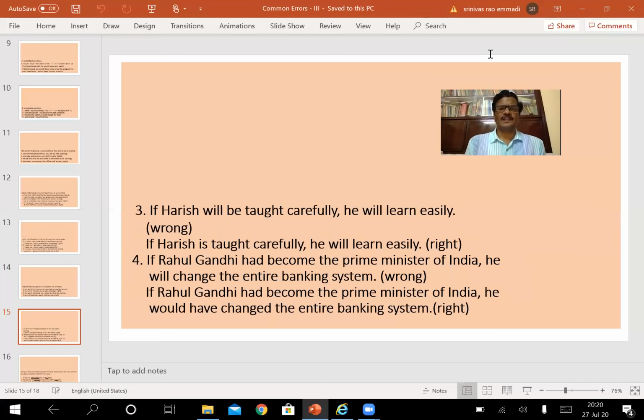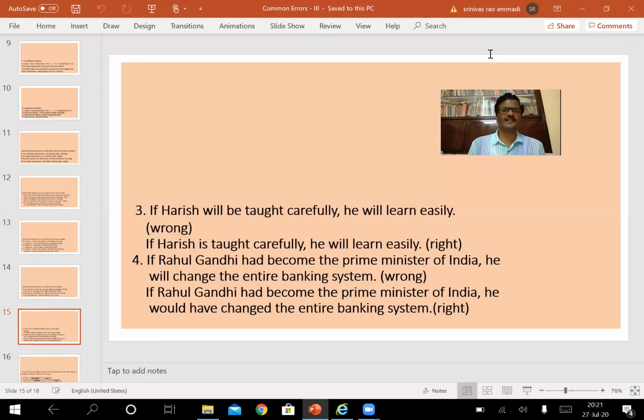Look at some more examples in this slide. If Harish will be taught carefully, he will listen easily. Both are in simple future tense. If Harish is taught carefully, he will learn easily. The first clause is in simple present tense, in passive construction. He will learn easily is absolutely right. If Harish is taught carefully, he will learn easily, because it is probable. If he is taught carefully, he will definitely learn it very easily.